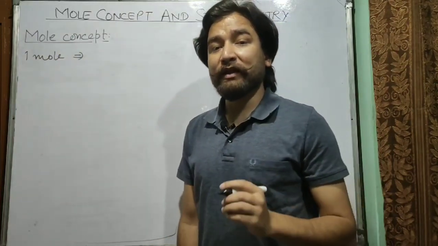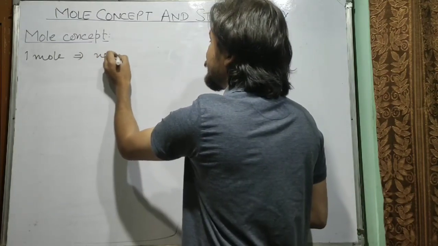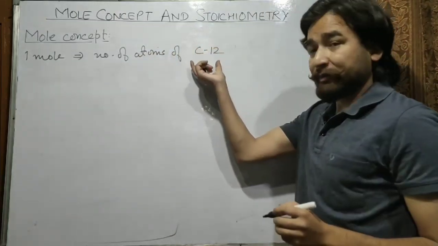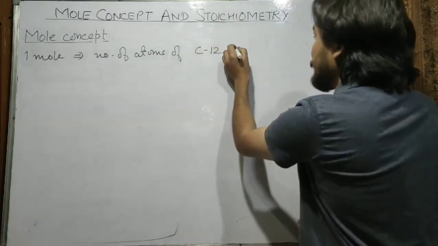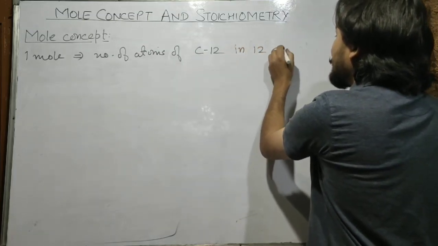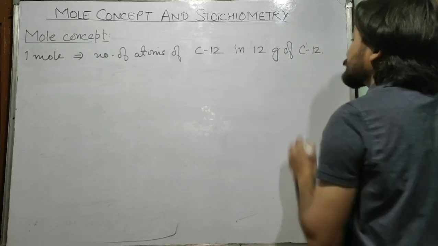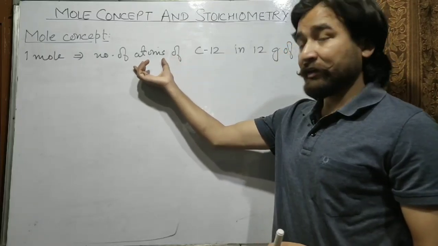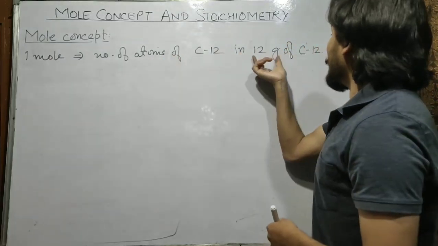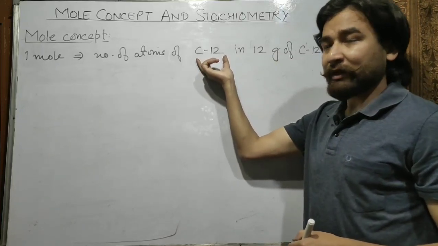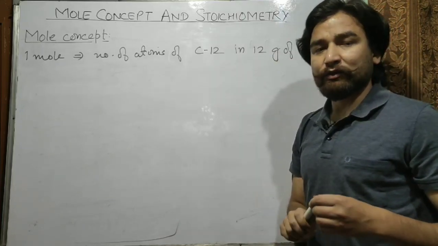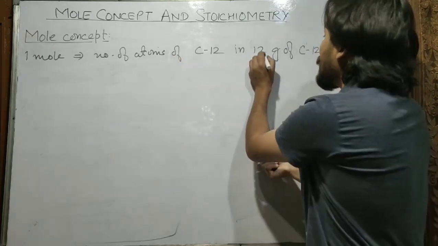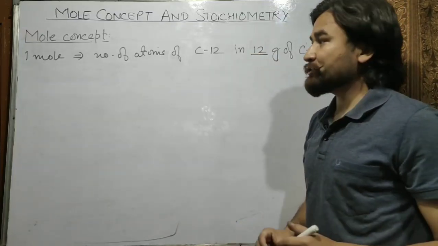1 mole of a substance is equal to the number of atoms of C12, carbon 12, in 12 gram of C12. So the number of atoms which is present in 12 gram of carbon 12, you know that C12 means the isotope of carbon which has atomic mass of 12. So the number of atoms present in 12 gram of carbon C12, that is known as 1 mole.